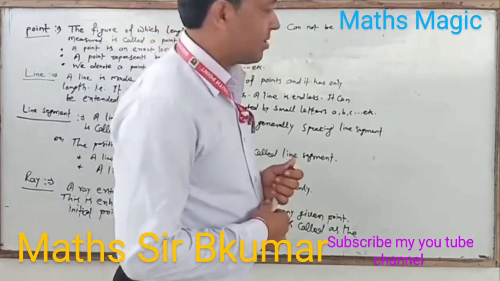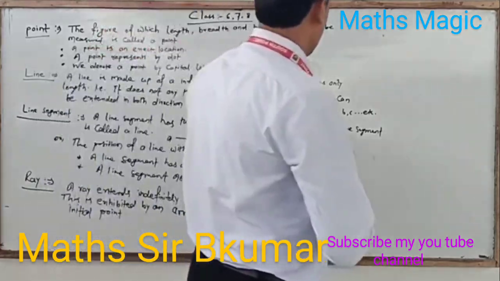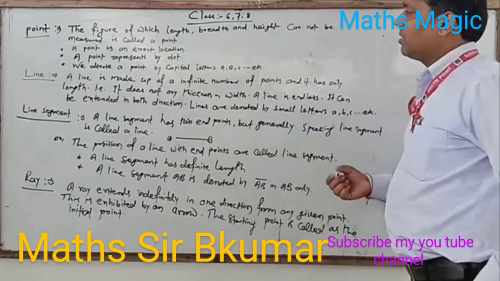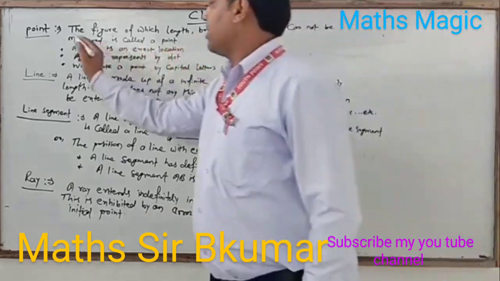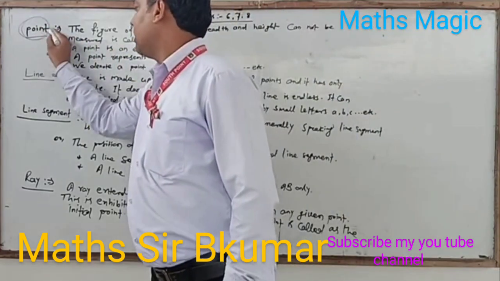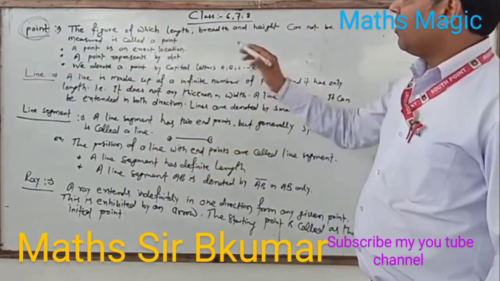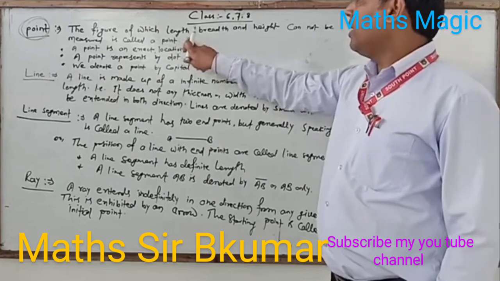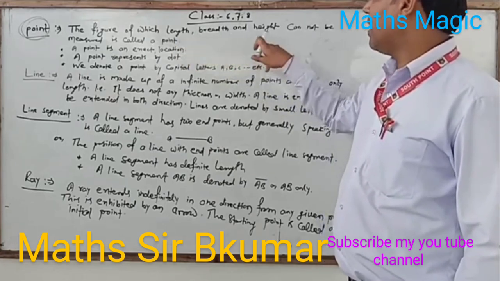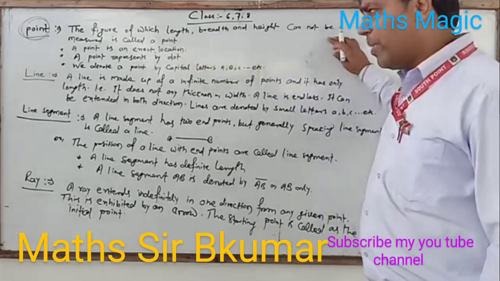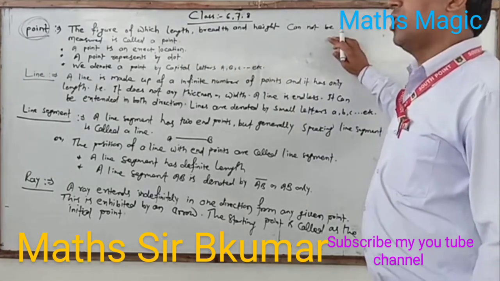Some geometrical facts. We are going to the first point. We discuss point in geometry. What is a point? The figure of which length, breadth and height cannot be measured is called a point.